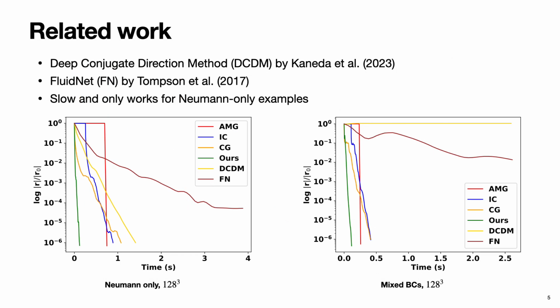Although some machine learning solvers were proposed to tackle incompressible fluid simulation problems, they are slower than unpreconditioned CG, which makes them impractical for real-time simulation. Moreover, their solvers can only address Neumann boundary condition, whereas ours is capable of mixed boundary conditions.